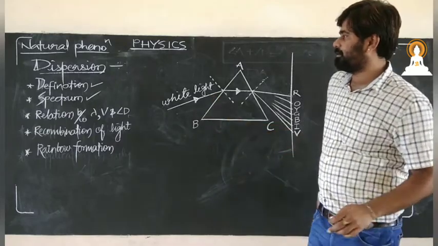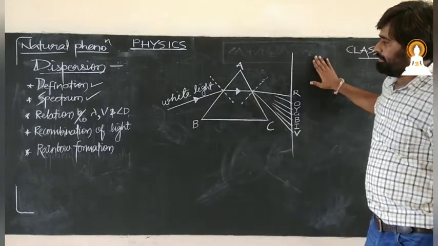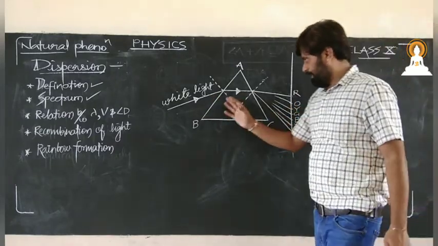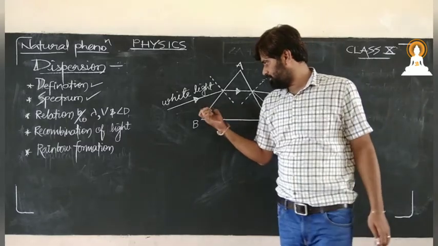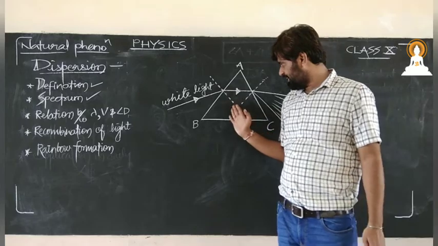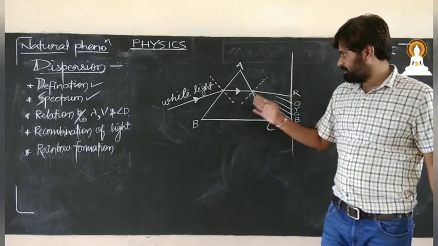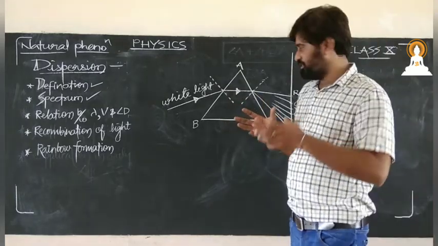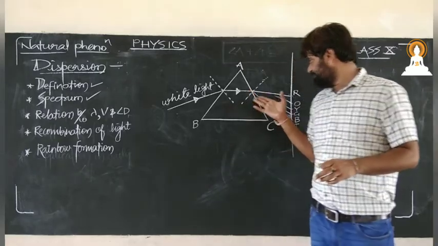Then next, we should have one question: sir, why this particular prism? What is there in this prism? It is transparent. We did not see any machine in it which can split the white light.